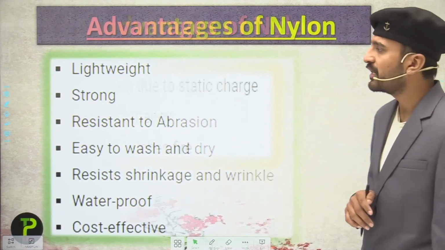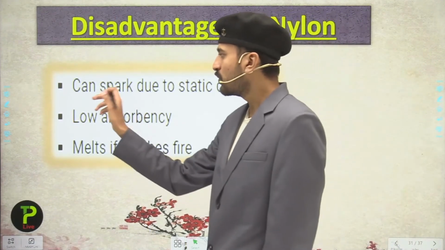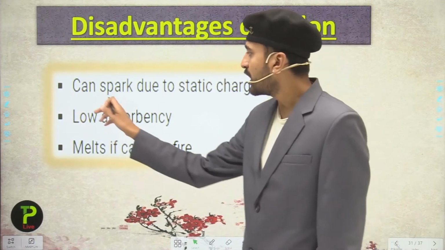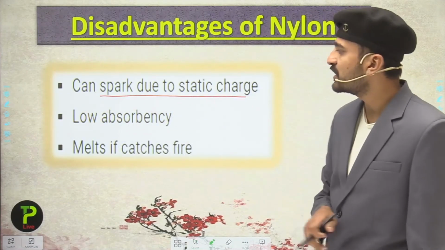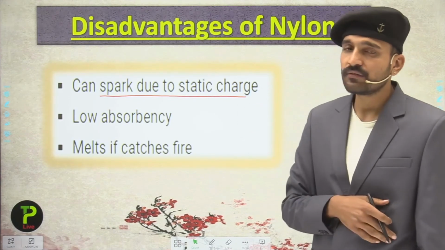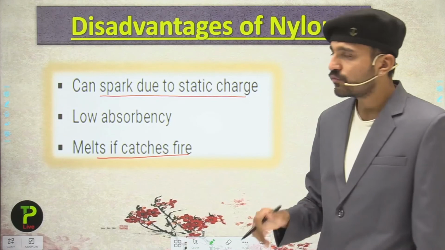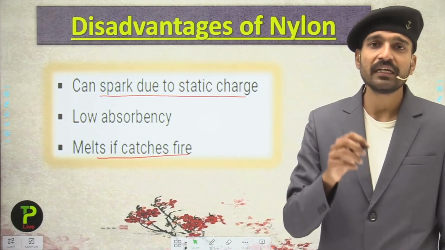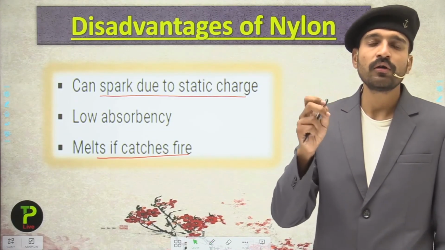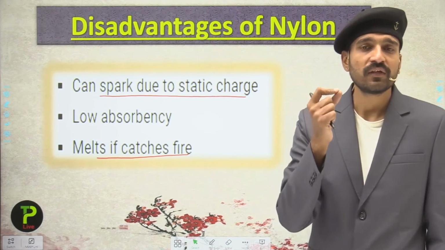Now students, let us move to the disadvantages of nylon. It can spark due to static charge, and it melts if it catches fire. If nylon catches fire, it does not burn, it melts and sticks to the surface of the skin.